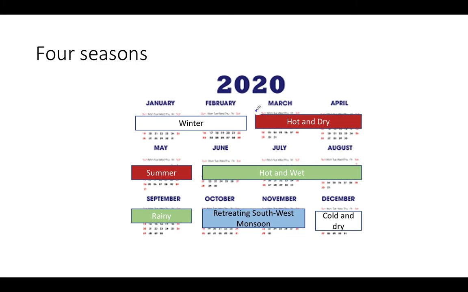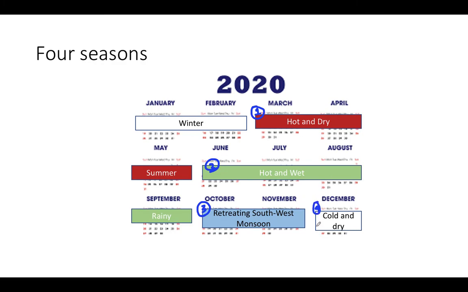And then after that, all of you know about Mumbai rains. So you know about the hot and wet rainy season. And then after that, our third season is the retreating southwest monsoon from October to November, and the cold and dry winter monsoons, which you are not experiencing too much because you are living nearby the coastal areas, but the interior part of India experiences the cold and dry winter monsoon.